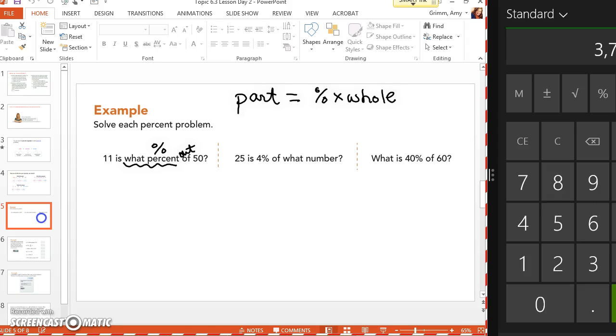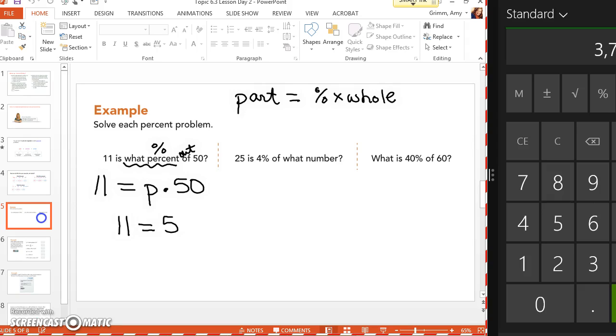That's the whole quiz. The test is out of 50. How many did you get right? 11. Does that make sense? Okay. So I have 11 equals, I don't know the percent, so how about I put in a P times 50. Is this looking familiar? We did it before, but you guys didn't do very well.